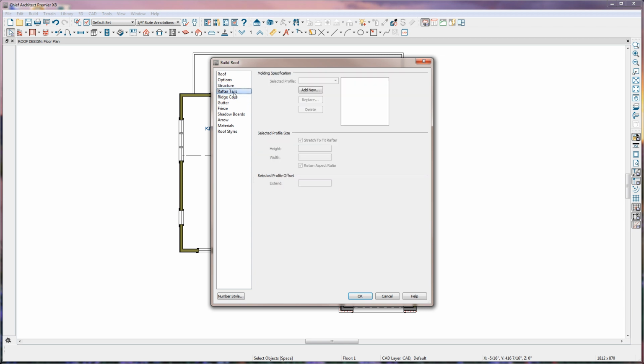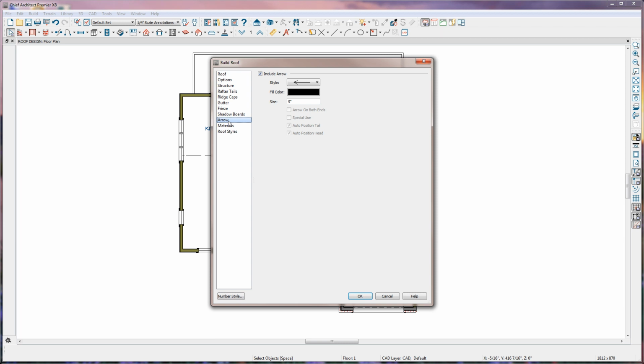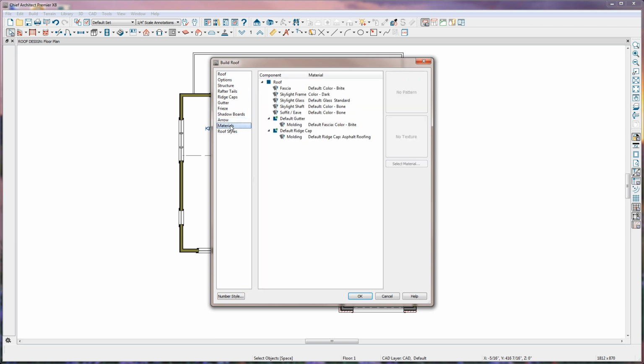You can add shaped rafter tails. You can also add special profiles for your ridge caps and your gutters. You can also add moldings such as frieze boards and shadow boards. You can change how the arrow looks on your roof pitch label. You can also change your materials for your roof's fascia, the skylights, the soffits, as well as the gutter molding and the ridge cap molding.